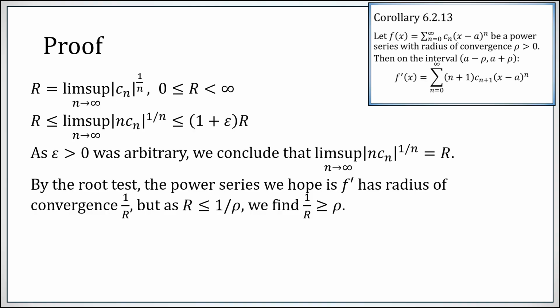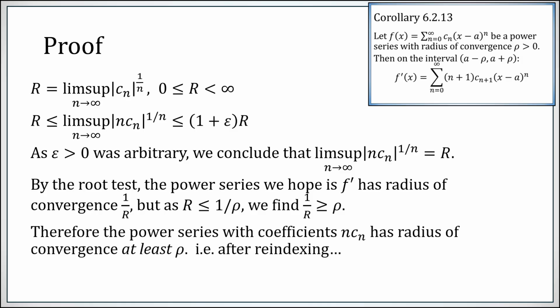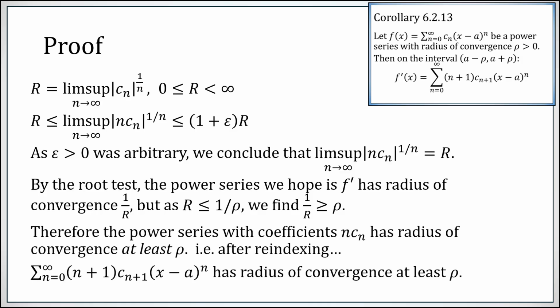By the root test, we now see that a power series whose coefficients are given here, n times Cn, which is basically the power series we are hoping is f prime, since this lim sup is R, the radius of convergence is at least 1 over R. But since R was less than or equal to 1 over rho, 1 over R is bigger than or equal to rho. So the power series that we hope is the derivative has radius of convergence at least as large as rho. After reindexing, that's exactly the power series we end up with.